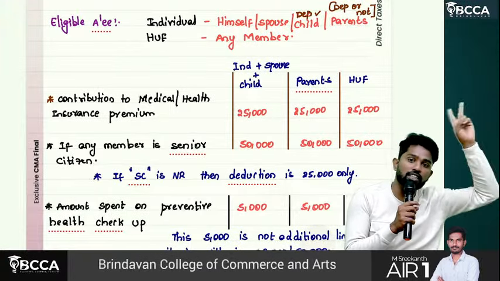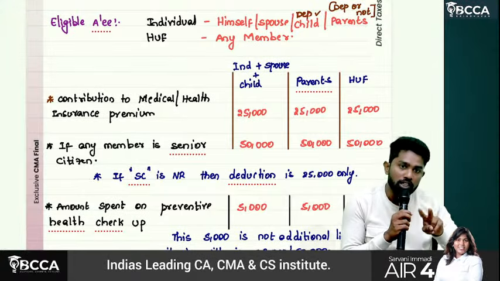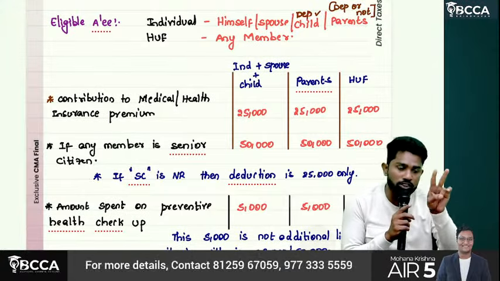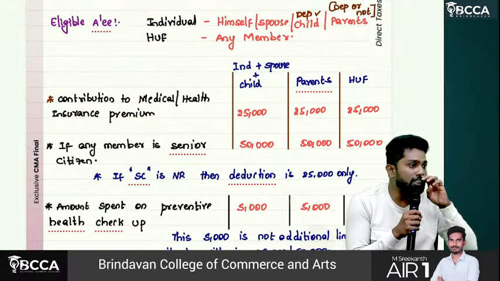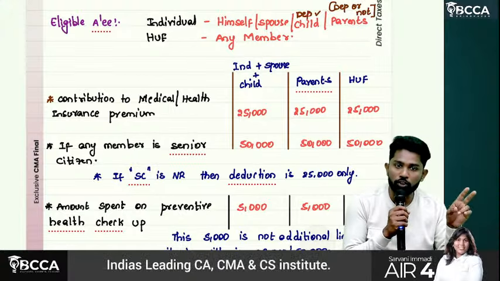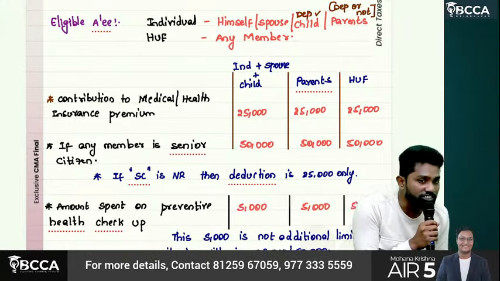Then for parents another 25,000. For you, your wife, children 25,000. For parents another 25,000. Total how much is available? 50,000. But let's say parents are senior citizens. Any of your parents are like senior citizen. Then the 25,000 limit will become 50,000.